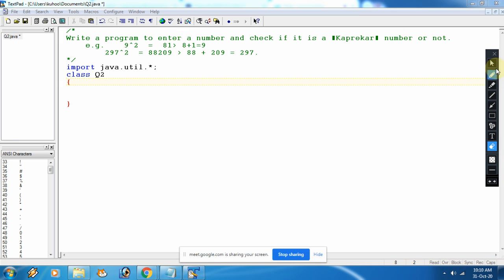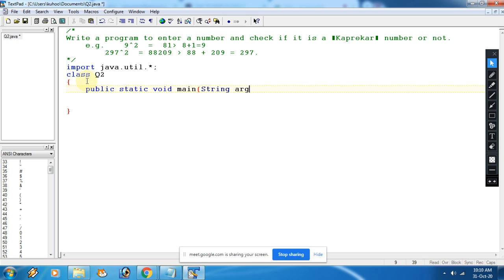Okay, so let me show you the program here. I think this is visible for everybody, right? Yes, sir. So first of all we will create an object, that everybody knows. These are the basic things.